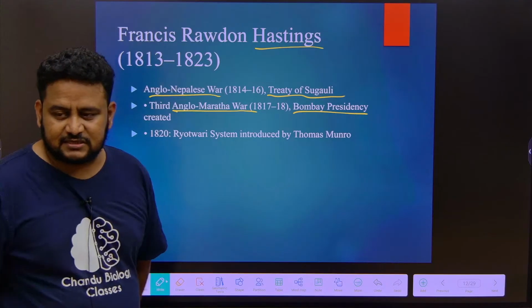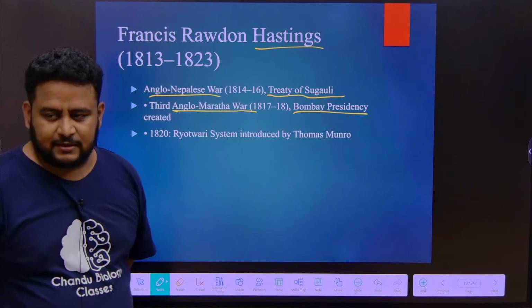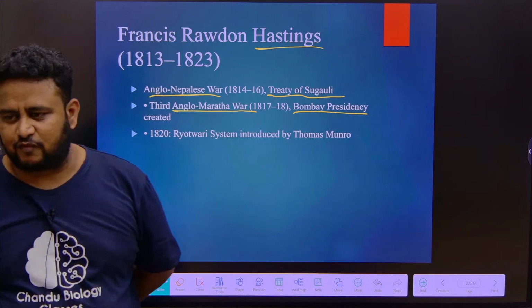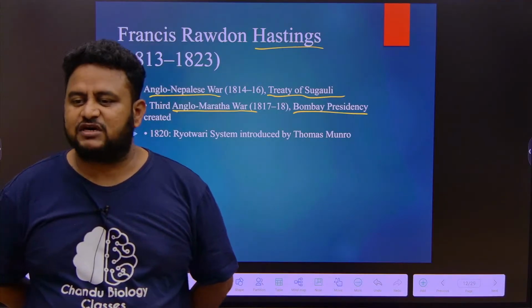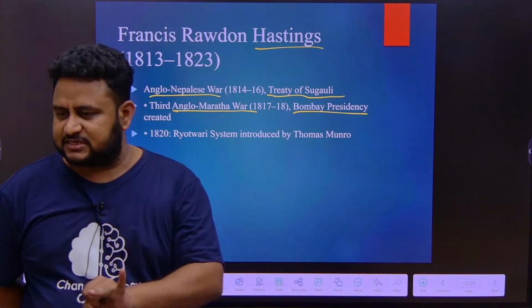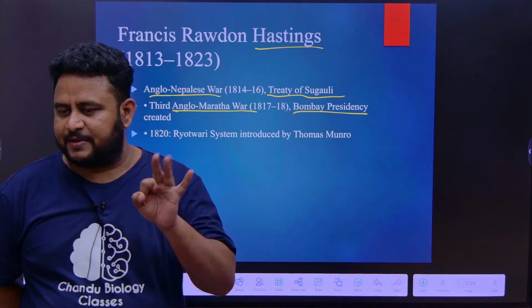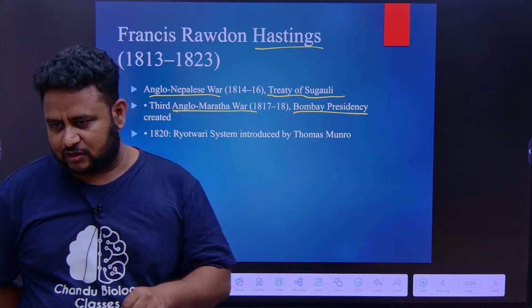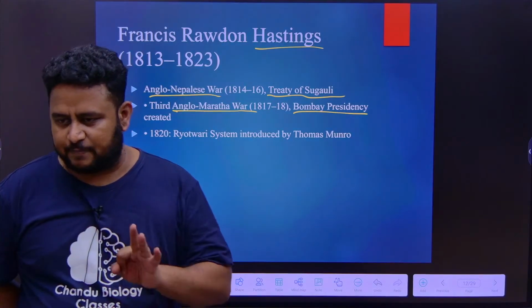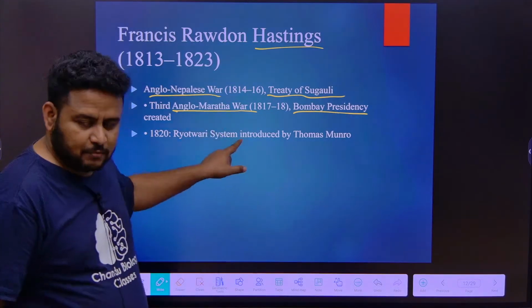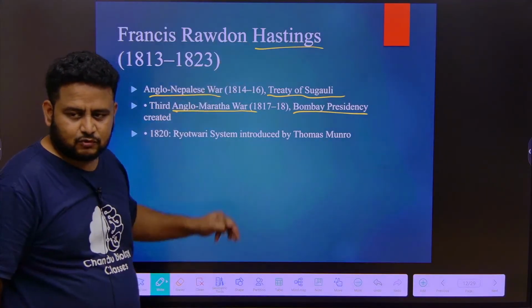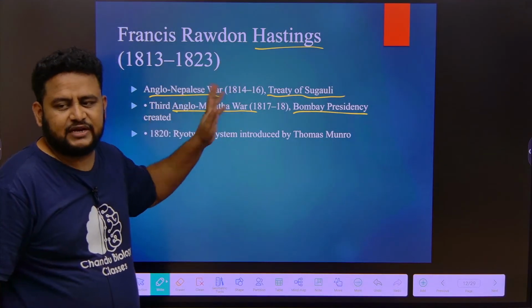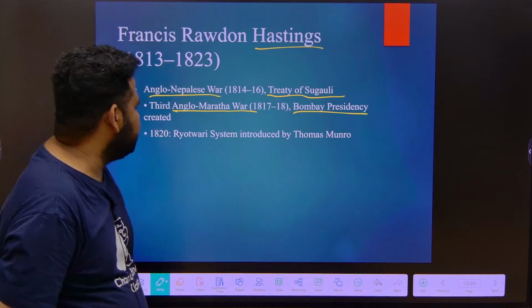Madras Presidency was Wellesley. First of all, if they ask the formation and chronology, first was Bengal Presidency, then Madras, then Bombay, BMB. That is the order you have to remember. When you talk about Madras, it is Wellesley. When you talk about Bombay, who is that person? Francis Rawdon Hastings. Francis Rawdon Hastings is Bombay Presidency.